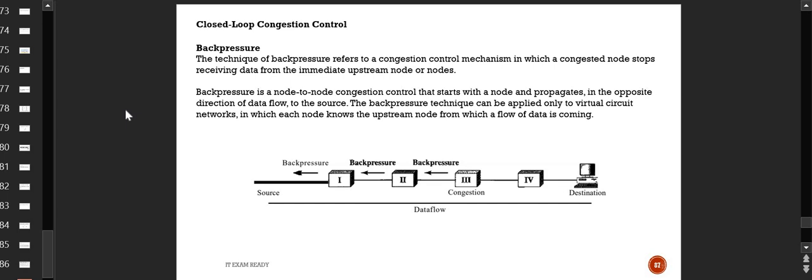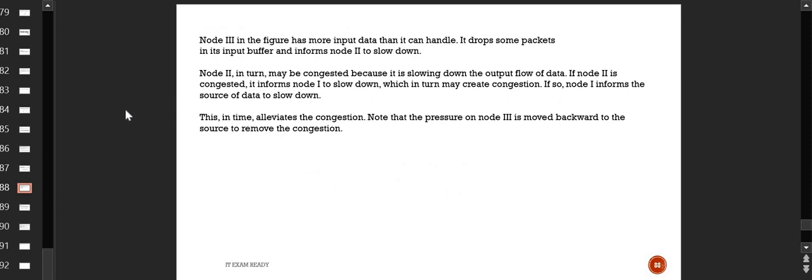So this is the first one, back pressure. Here, whatever I have told you is being written. Node 3 in the figure has more input data than it can handle, so it drops some packets from its input buffer and informs node 2 to slow down. Node 2 in turn may become congested because it is slowing down the output flow of data, because the data which was being sent from 2 to 3 is now not being sent properly, because 3 is saying I'm not going to handle it anymore.